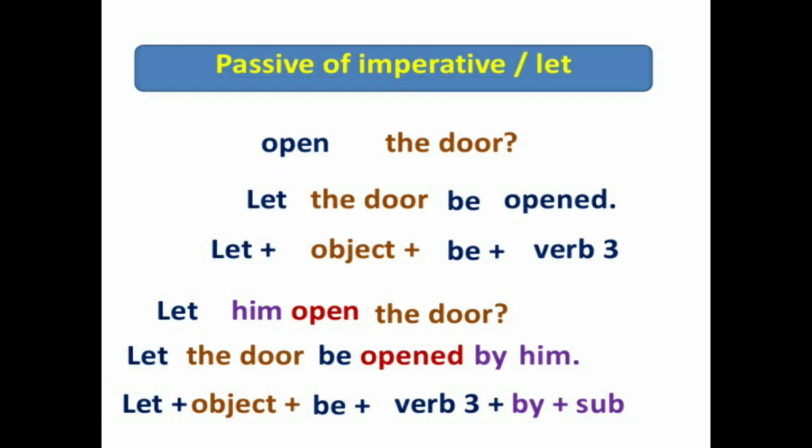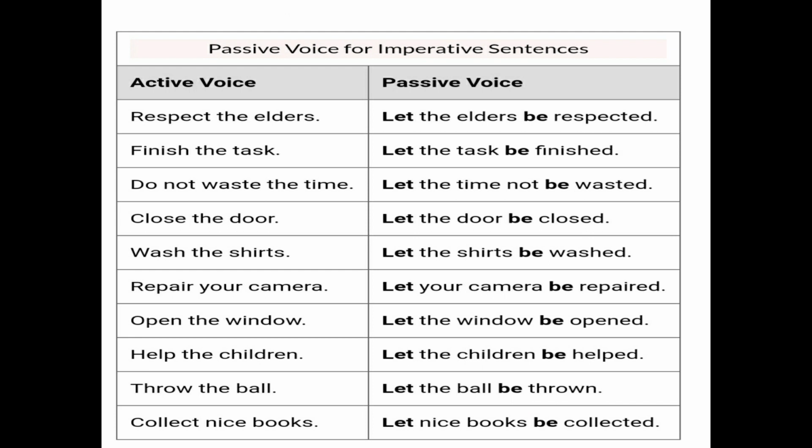Next, you see, open the door. Here also, let the door be opened. So here, as you can see, let plus object plus be plus verb third form is used. And let him open the door. Here, let the door be opened by him. So here what do we use? Let plus object plus be plus verb third form plus by plus subject. I hope it is clear to you.